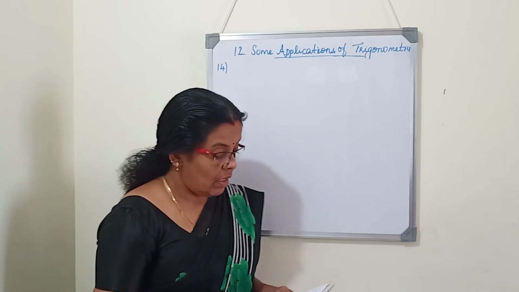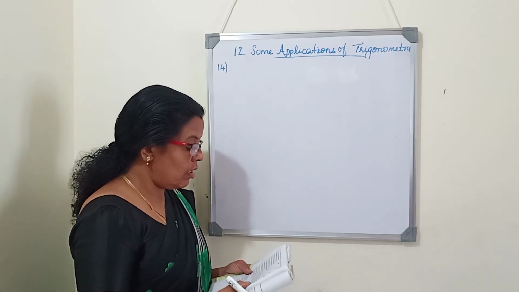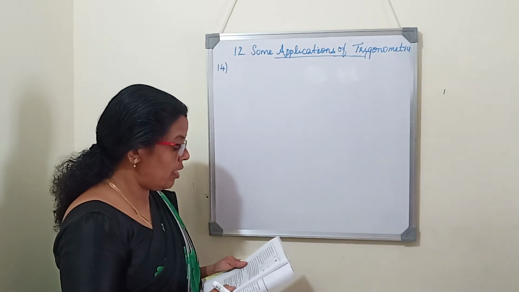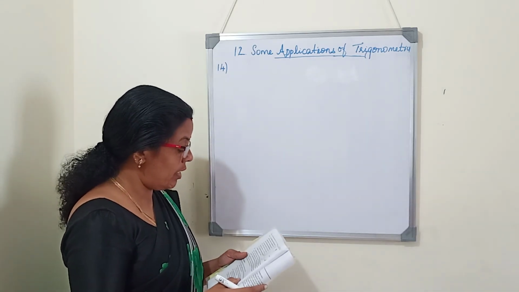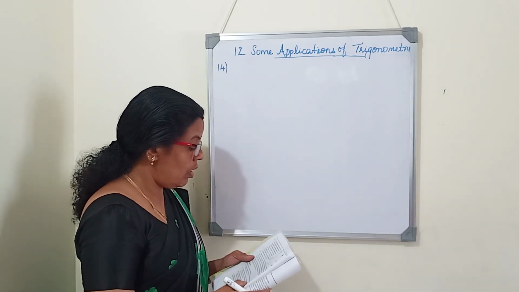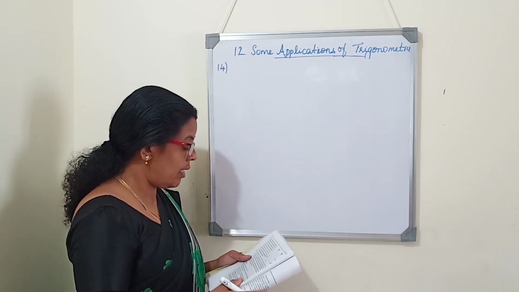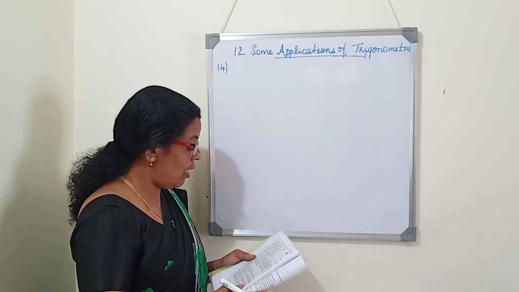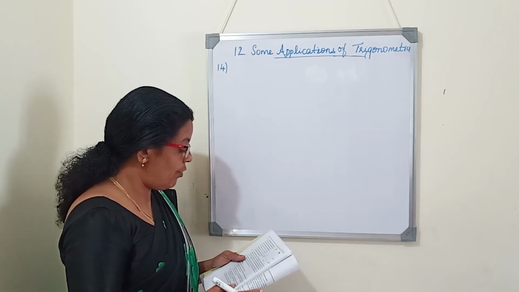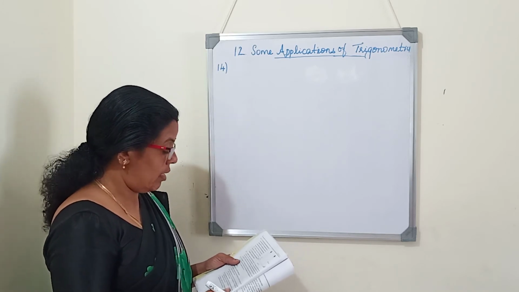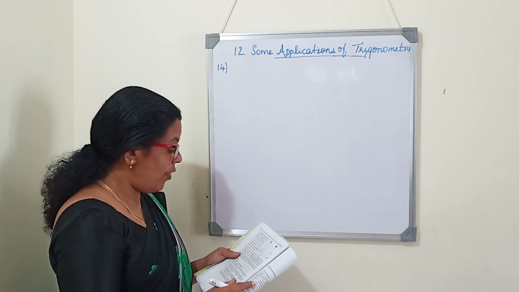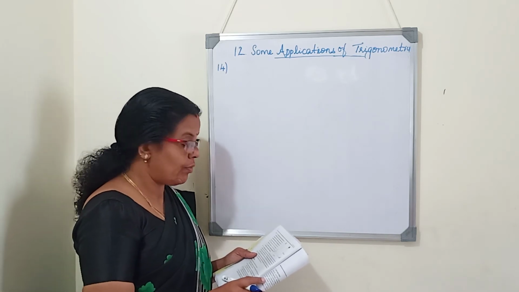Next question. A 1.2 meter tall girl spots a balloon moving with the wind in a horizontal line at a height of 88.2 meter from the ground. The angle of elevation of the balloon from the eye of the girl at any instant is 60 degree. After some time, the angle of elevation reduces to 30 degree. The diagram is given here. Find the distance travelled by the balloon during the interval.